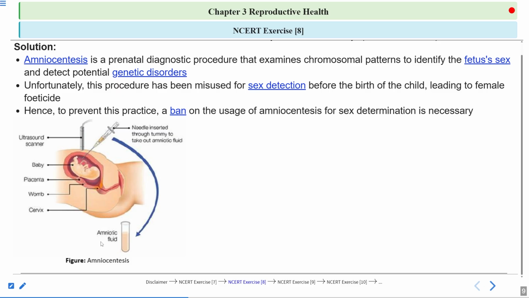So in this image I have shown you the amniocentesis procedure. Now it has been banned because it was used for the sex determination of the child. There are a lot of acts also, like the MTP Act, Medical Termination of Pregnancy Act. This act also prevents the misuse of these abortions that are being done. Still, there are a lot of female feticides that are happening.